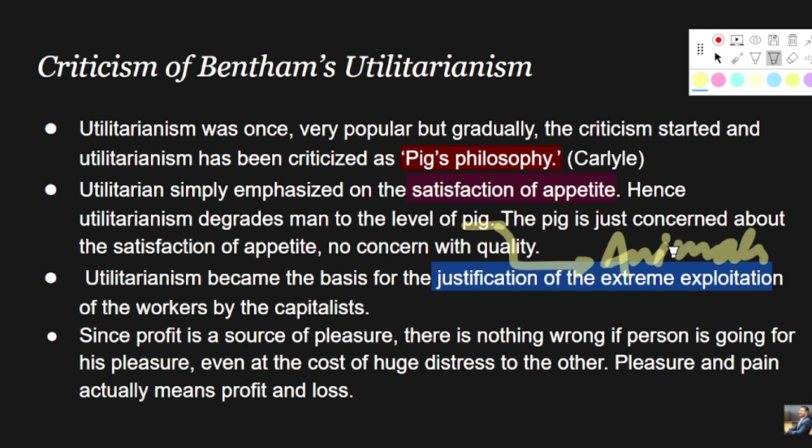He does not take into consideration all those extraneous sources of happiness. This is why his concept of utilitarianism is criticized as a mere pig's philosophy or animalist philosophy. The pig is just concerned about the satisfaction of appetite, no concern with quality, right?